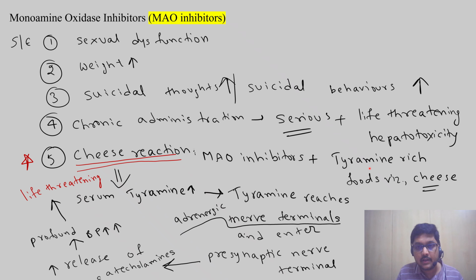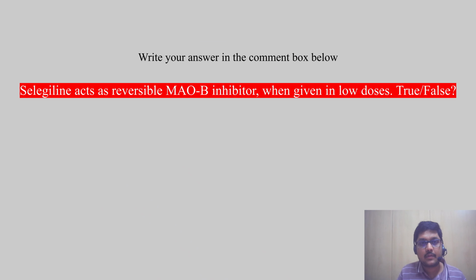So by now we have completed MAO inhibitors. In the next part, we will meet again with part 3 of antidepressants and anxiolytics. This video comes under the module central nervous system and its pharmacology.